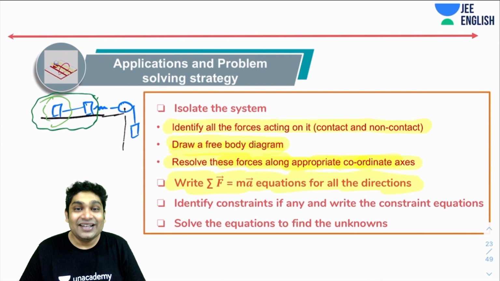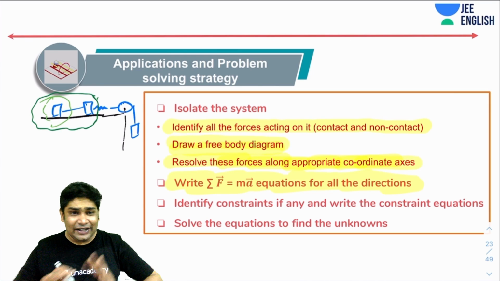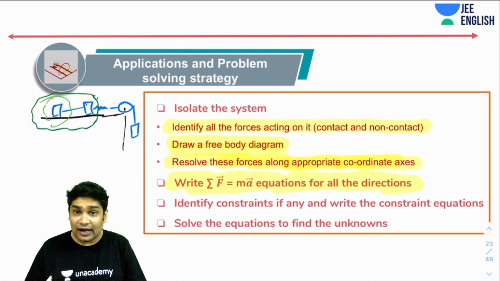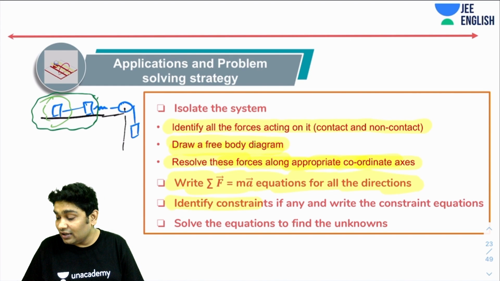Okay. Next, once I've written all the F equals ma equations, I'll see if those equations are enough for me to find all the unknowns. If that is not the case, then I will identify constraints, if any, and write a constraint equation. So what are constraints?